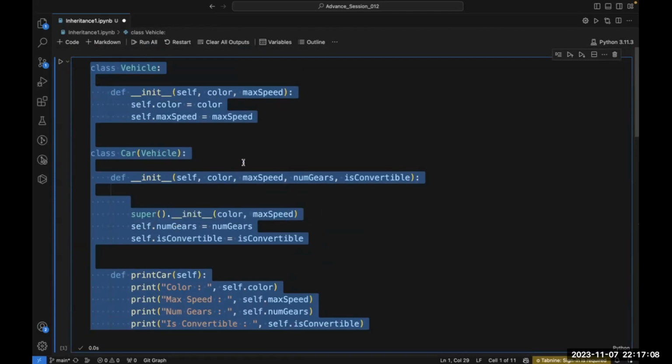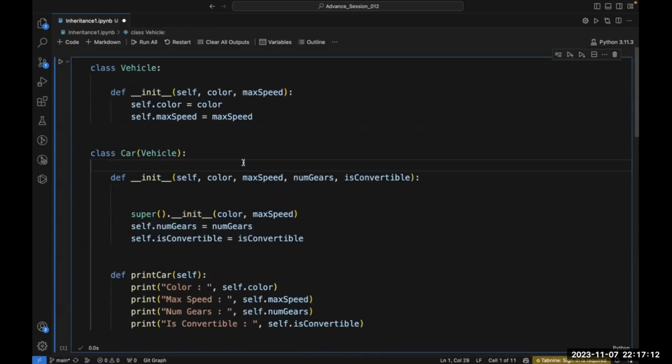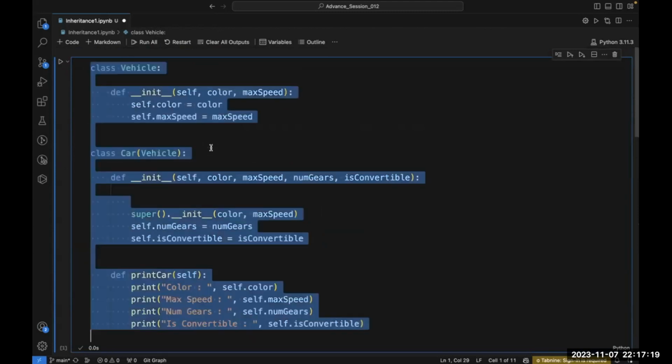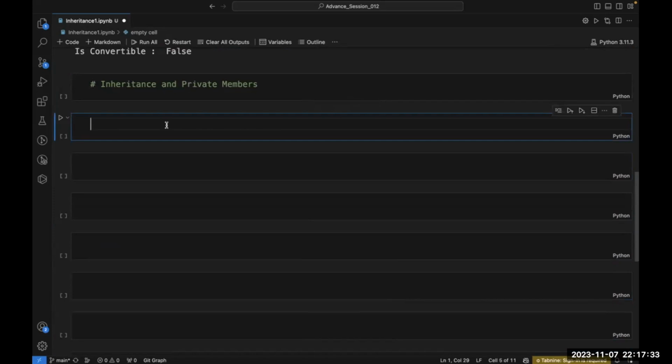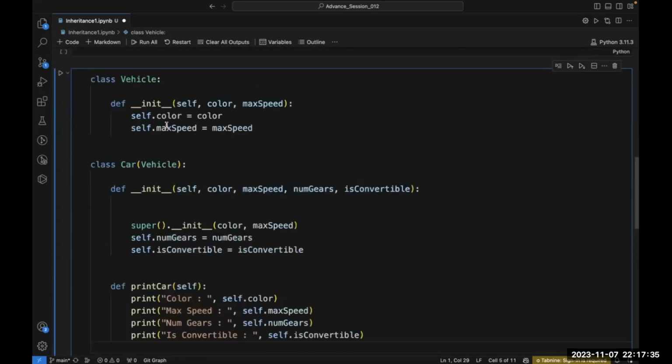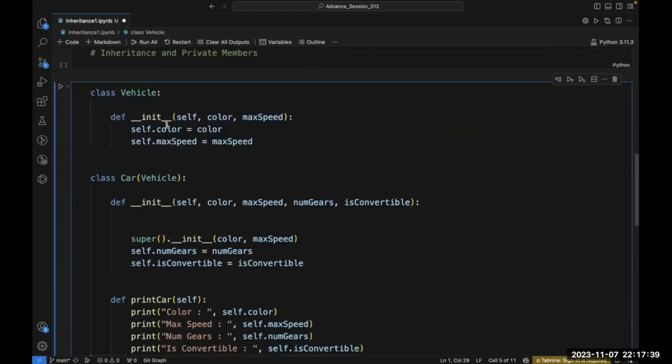If some of you are facing difficulty, I'm explaining: go to the previous cell where you have written the code, put your cursor there and press Control A. Everything inside that cell will get selected. After that, do Control C or Command C. Then come to the new cell and do Control V. Whatever code is there gets pasted in your new cell.